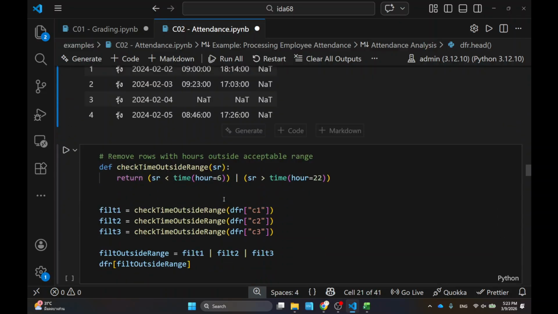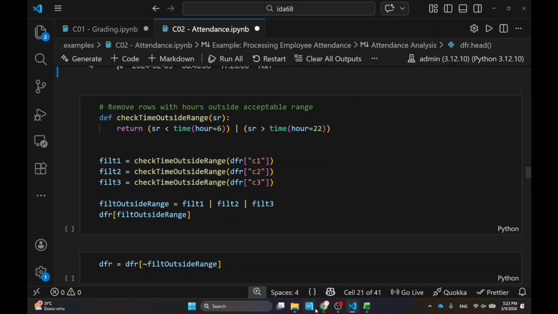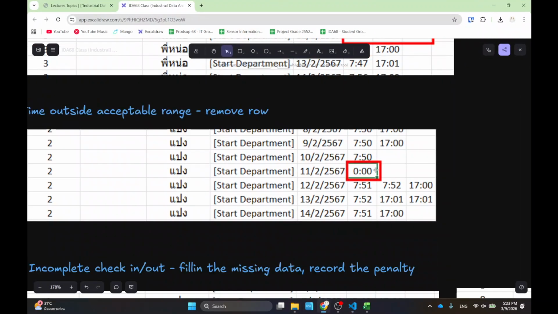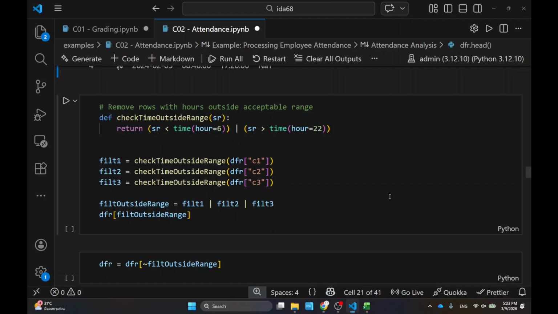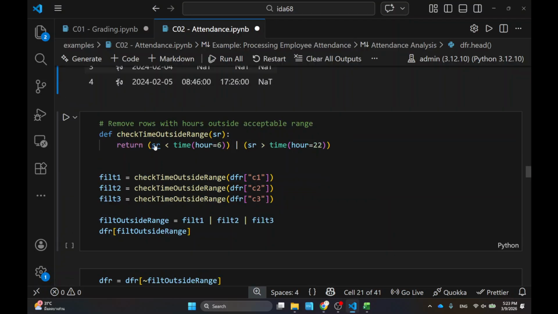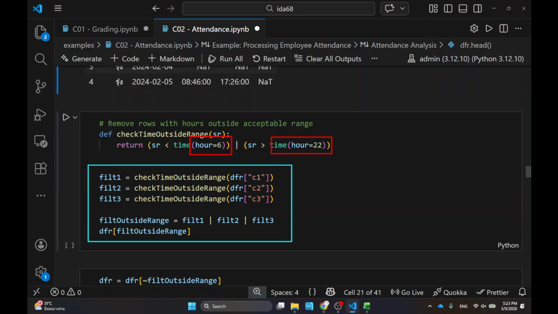Next up, I want to take care of the hours that are outside the range. So this one, for example, and there are more actually. First, if I have an hour that is outside my range, for example, like 3 a.m. in the morning, I'm saying that if there is a time earlier than 6 a.m. or later than 10 p.m., then I'm going to filter all of this out. So get rid of all the rows that have hours outside the range.